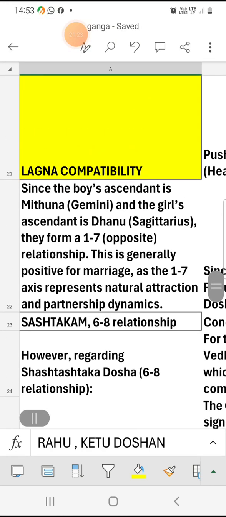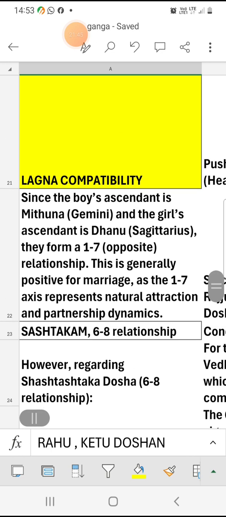Then Lagna compatibility. Some parents have asked me, sir, the Lagnas are not matching. That is only one point, as I have told you many times. Don't consider only one point. There are so many points for marriage compatibility that we need to check.